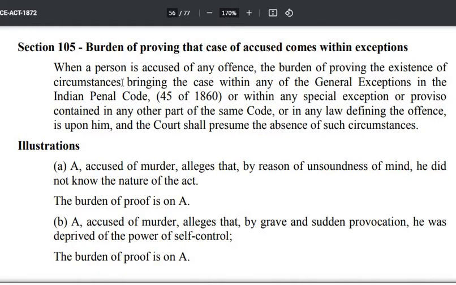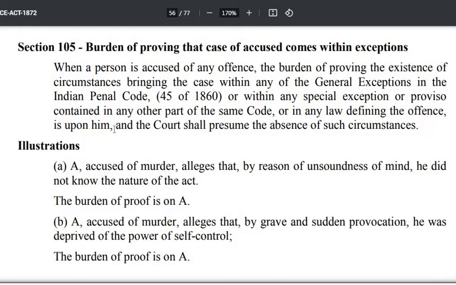The burden of proving the facts bringing the case within any of the general exceptions, or within any special exception, like the special exceptions of Section 300, 5 exceptions are there, or proviso contained in any other part of the same code or in any law defining the offense, is upon him, and the court shall presume the absence of such circumstances. Is upon him means what?